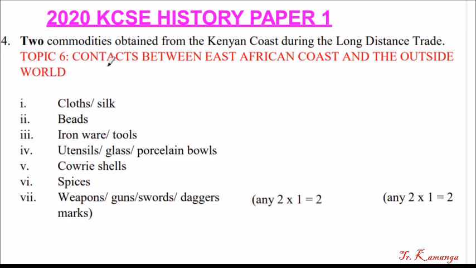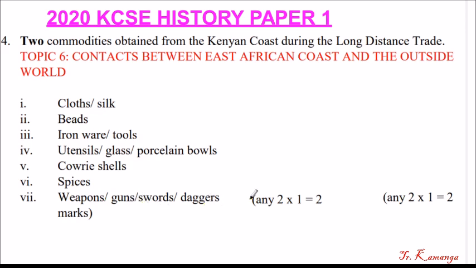This topic is from contacts between the East African coast and the outside world. So the commodities were like clothes or silk, beads, ironware or tools, utensils, glass, porcelain bowls, cowrie shells, spices, weapons. If you mention guns, say okay, swords, daggers.